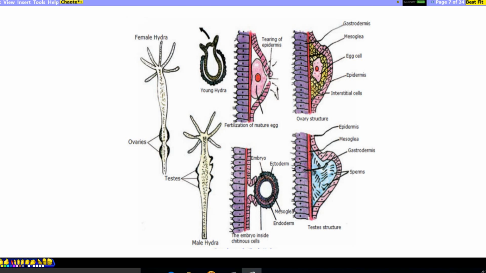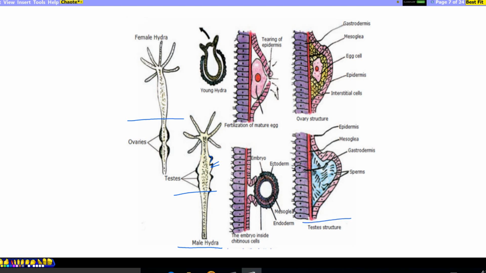It starts with the male Hydra, whose testes are located on the upper half, cone shaped. The interstitial cells pass through spermatogenesis to form the mature sperms. As mature sperms are formed and the external wall splits, they are released. The ovaries are formed again from the interstitial cells, which are spherical shaped and located at the lower half of the animal, closer to its disc.